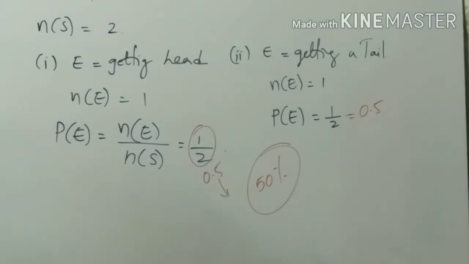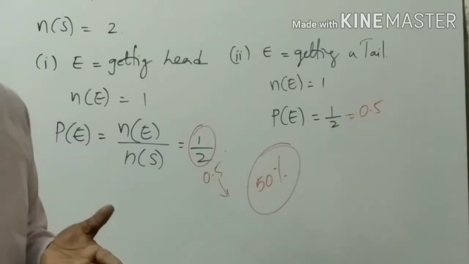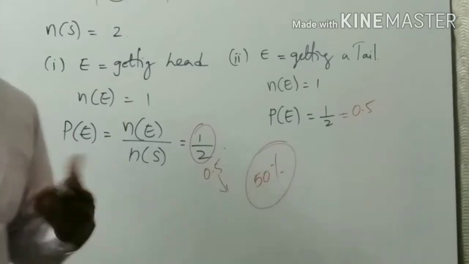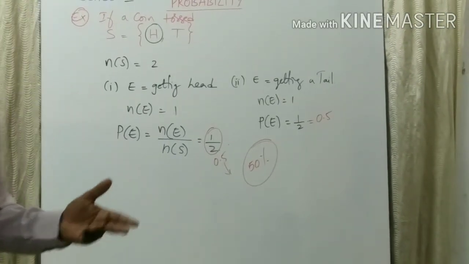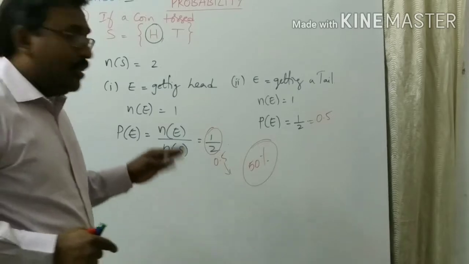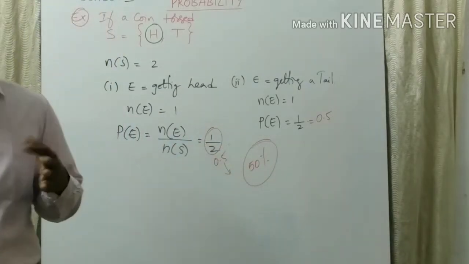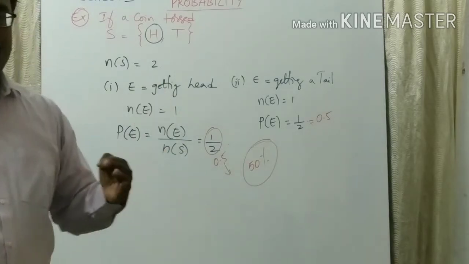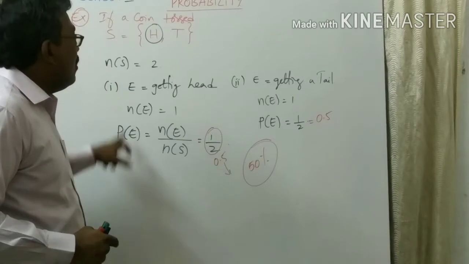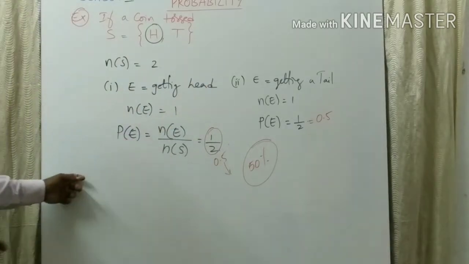That's why in almost all games, suppose in basketball choosing the basket, or in kabaddi choosing the court, whatever it may be, they will take only the coin for tossing. To choose batting or to choose court or whatever it may be, preferably a coin is tossed. Now, we'll discuss one more example on this.